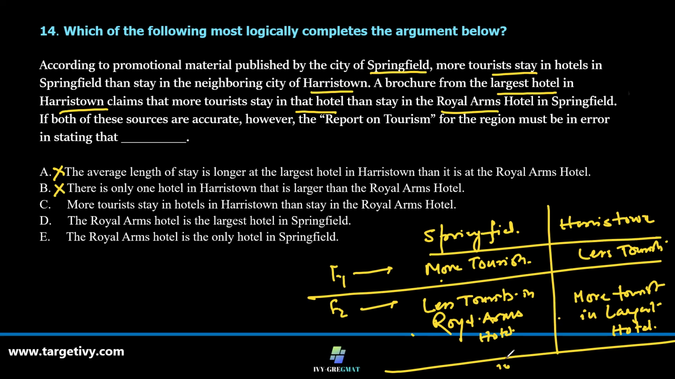There are 10 tourists who are staying here. There are 100 tourists which can stay in this particular hotel. So, or otherwise, it doesn't dispute the facts. Let's look at option D.